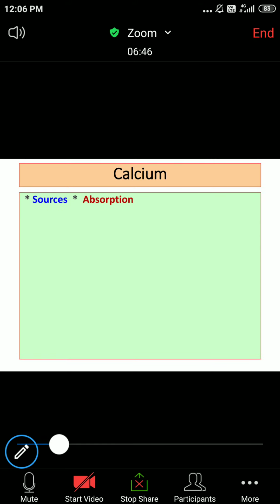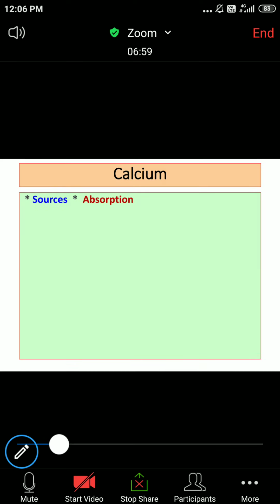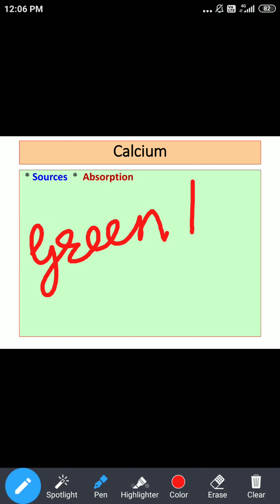Then we are supposed to discuss the other sources. As far as other sources of calcium are concerned, in addition to milk products, you can mention eggs and fish, they also contain calcium. Regarding vegetable sources or plant sources, the most important sources include green leafy vegetables.